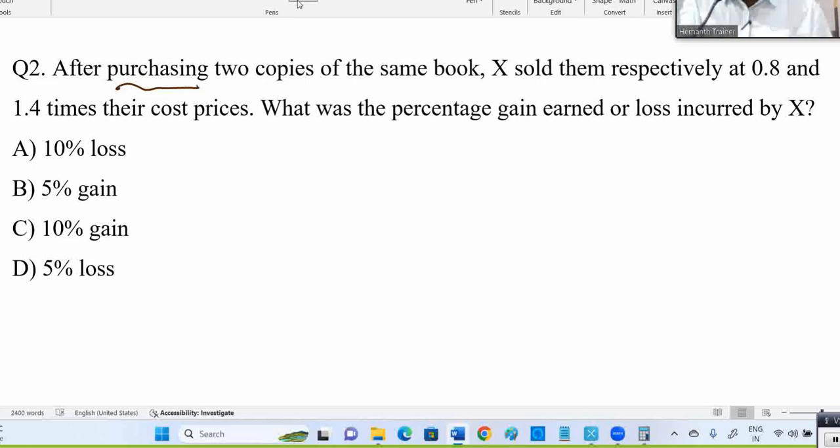Definitely, in the entire 20 questions, at the end you will see two questions from profit and loss, two questions from simple interest and compound interest, two questions from percentages, two questions from simplification. And you get data interpretation questions, maybe in the advanced or basic round. Definitely data interpretation and statistics will be there. This you need to note.